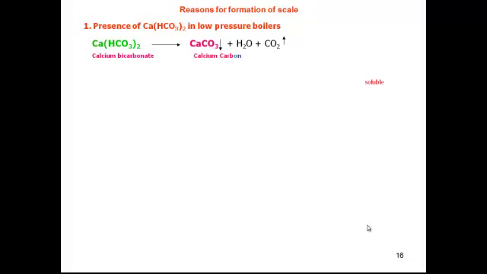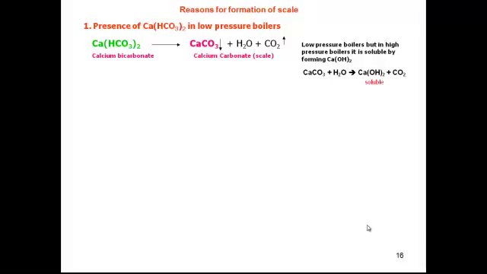And the reasons for the formation of scale. Why is the scale happening? In low pressure boilers, we said that calcium bicarbonate is responsible for temporary hardness. When you heat this calcium bicarbonate in high pressure boilers, at high temperature or pressure, it forms calcium carbonate, that is a scale.